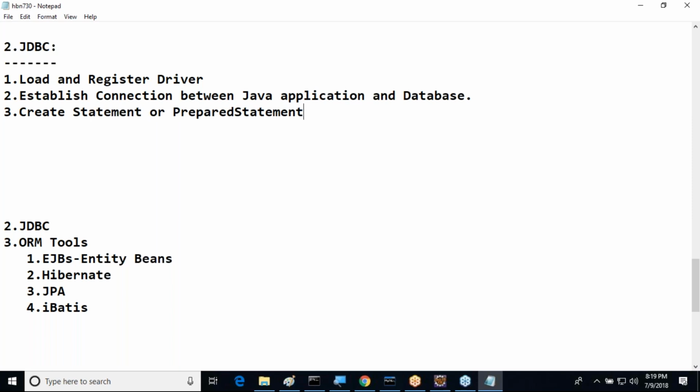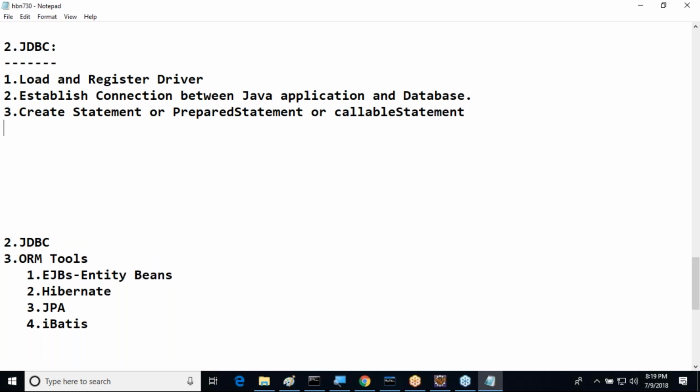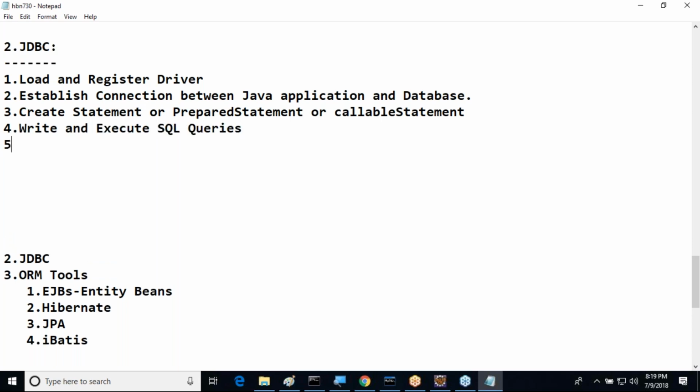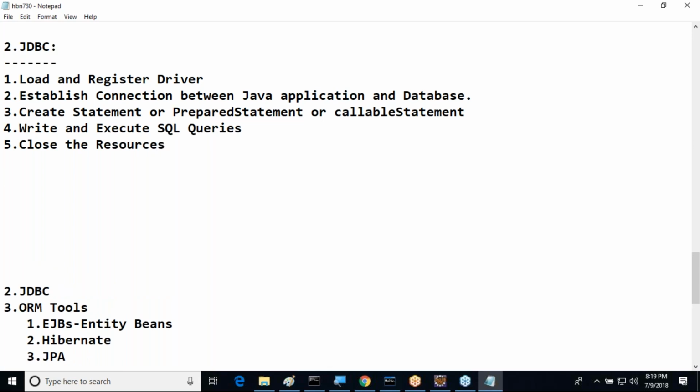Create a statement, prepared statement, or callable statement. Fourth one is which one? Write and execute SQL queries. And fifth one is which one? Close the connection or close the resources. For example, whatever resources we take in JDBC, all those resources we are going to close. Right, so these are the steps we are going to follow.